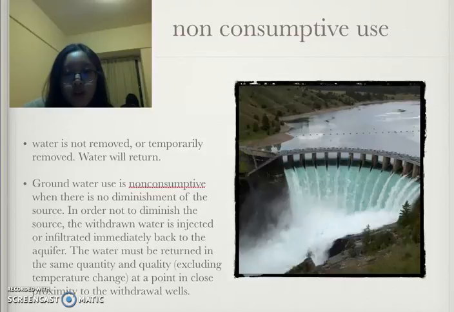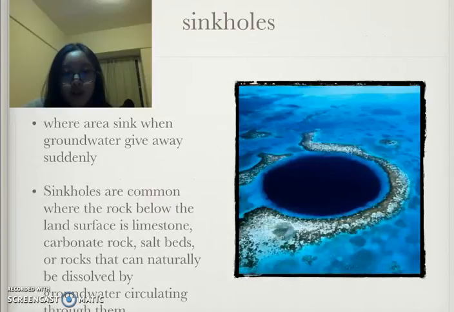In order not to diminish the source, the withdrawn water is injected or infiltrated immediately back into the aquifer. The water must be returned in the same quantity and quality, except for temperature change, at a point in close proximity to the withdrawal wells.